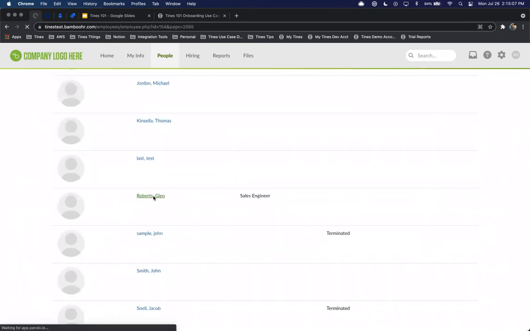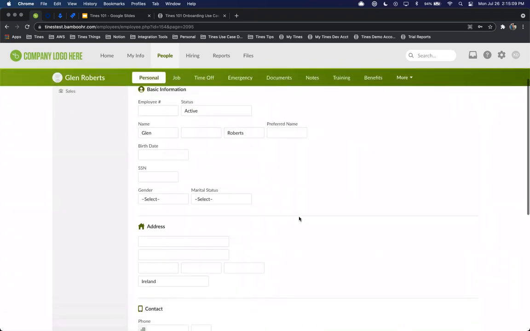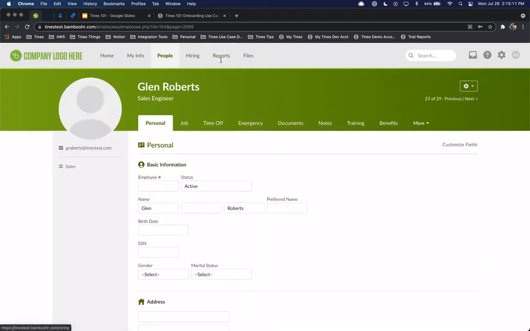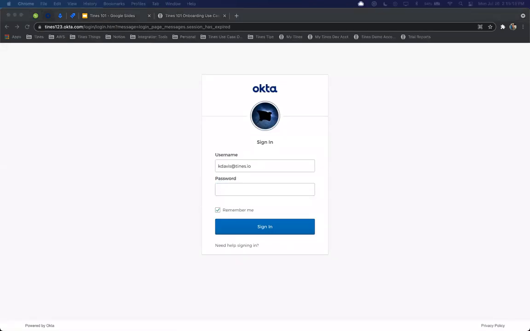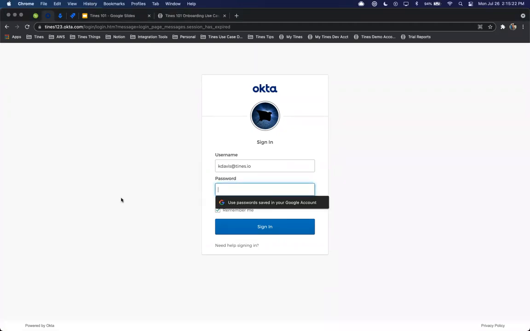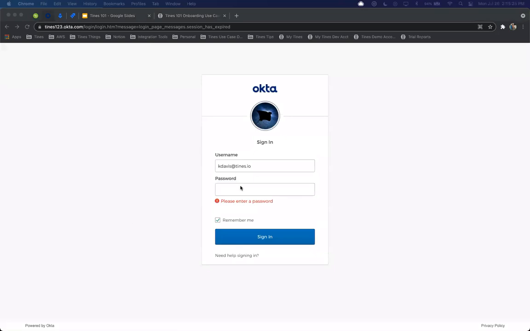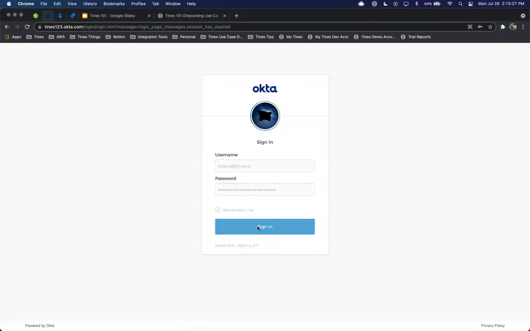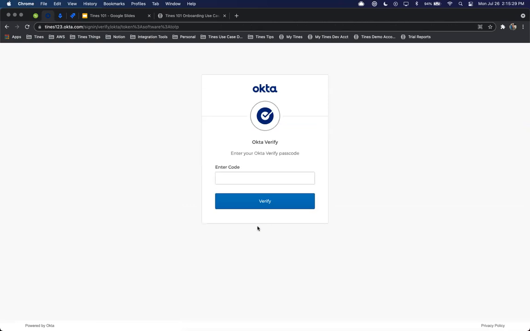So we have sales engineer Glenn Roberts already active and added into BambooHR. Go ahead and log into Okta. Make sure that that user was added successfully, which we already know that they were, but always good to validate and at least show it. And then we'll need to add in our authentication code for Okta. So let me go ahead and grab that. And verify.